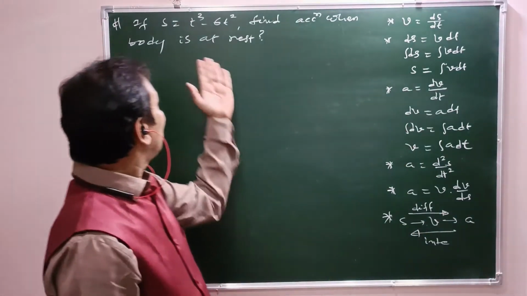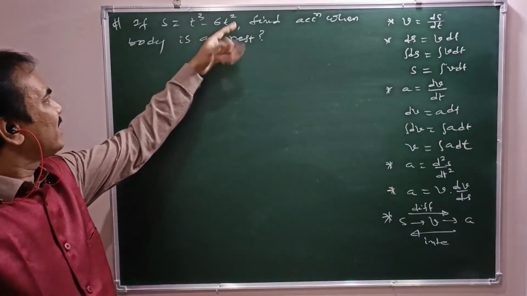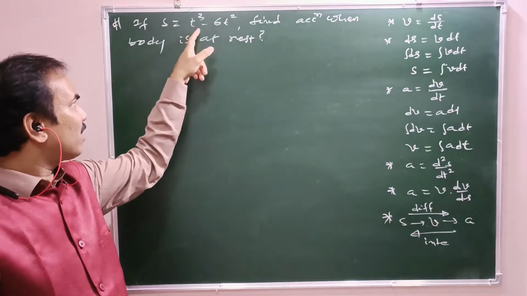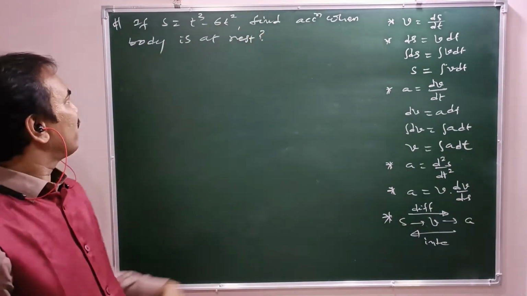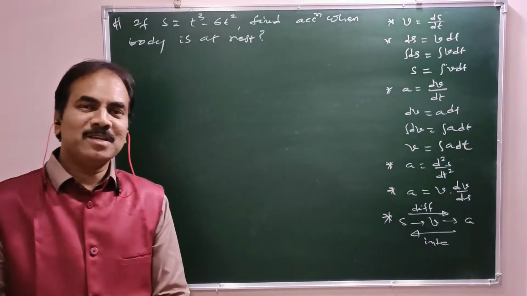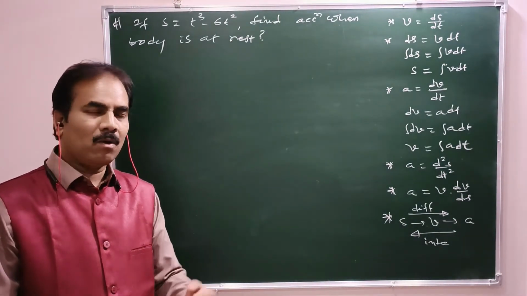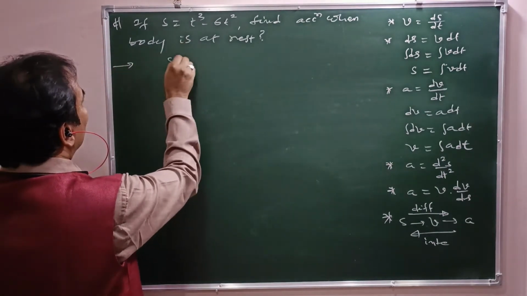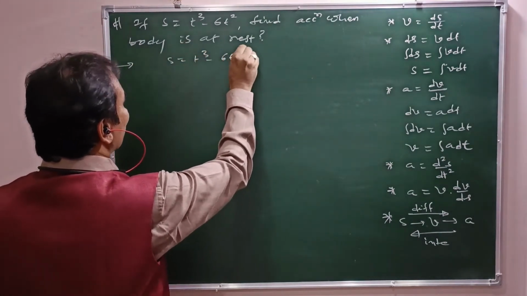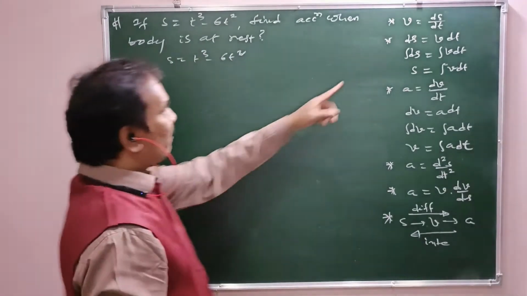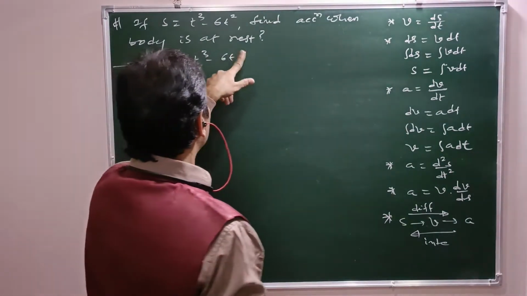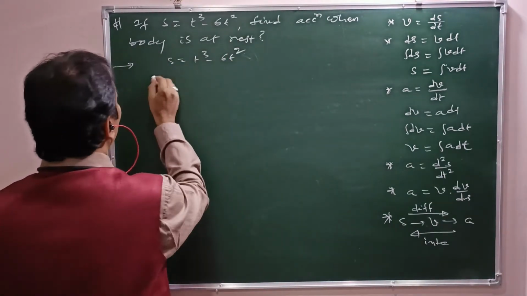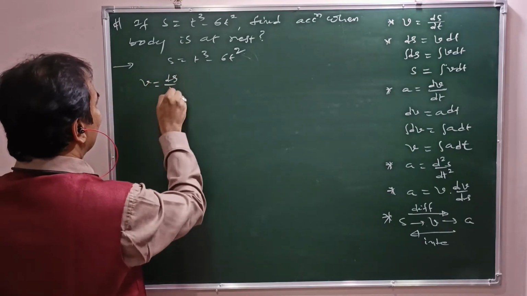Now coming to the numerical. If s equals t cube minus 6t square, where s is the displacement, the variation of displacement with respect to time is as shown. Now find the acceleration when the body is at rest. When the body is at rest, velocity becomes 0. How to get velocity from this expression? Velocity means ds by dt, so take differentiation.